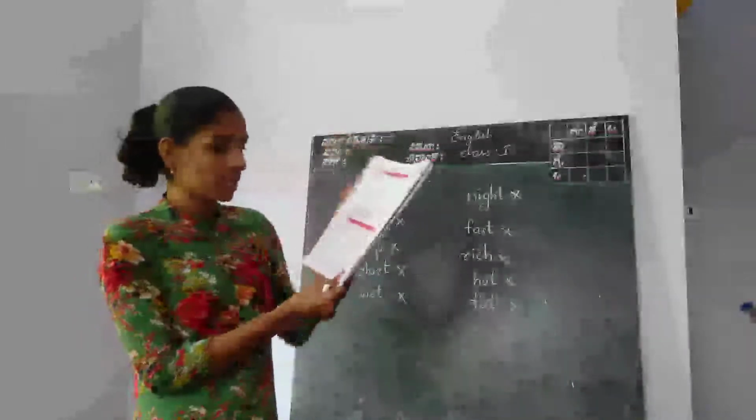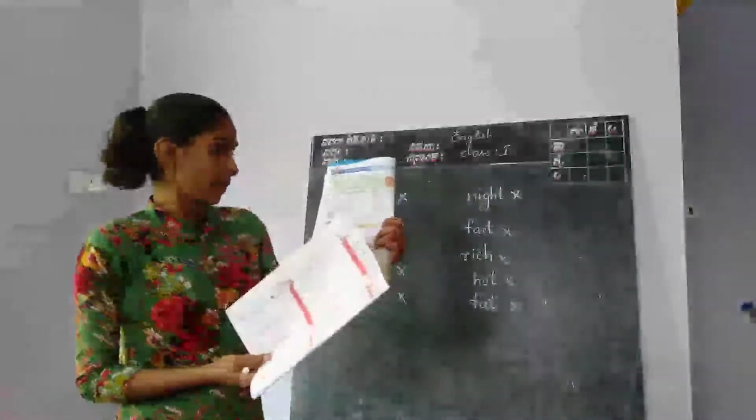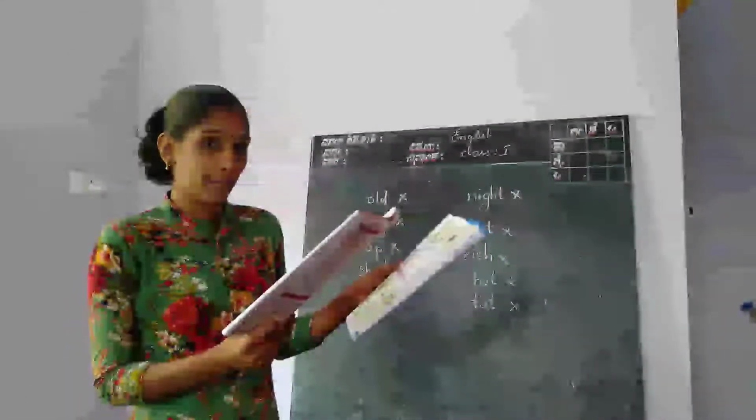Okay, short E sound, like we have learned: red, neck, shed, wet, met, leg, beg. For example, in the first column you can see met, bat, fart, fate.